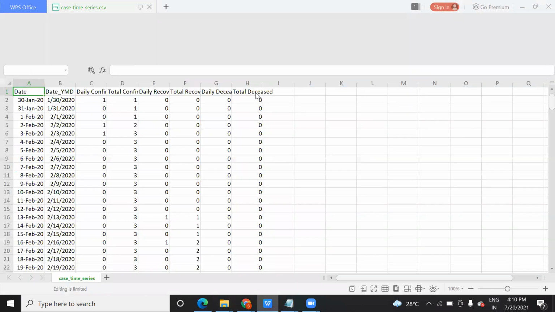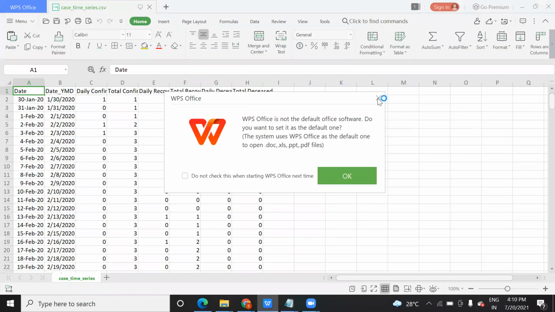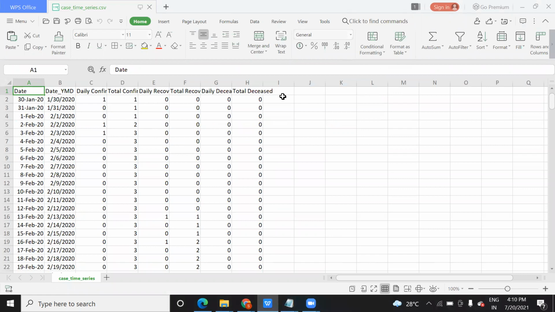So you will see the data in this format, which is an Excel format, right? So CSV data is called comma separated value, and when you open it with Excel, the data looks like a proper tabular format where you have rows, columns, and data arranged in a proper sequence. Okay, this is one thing.